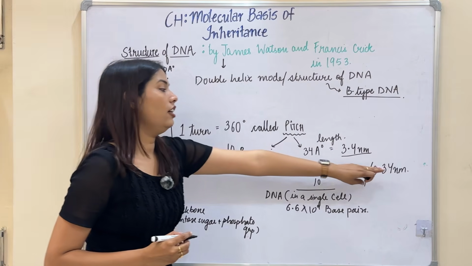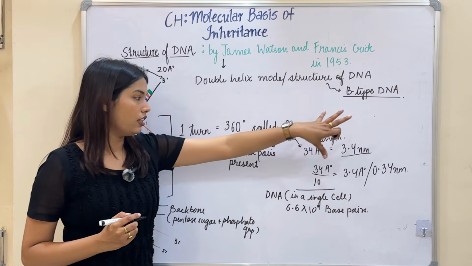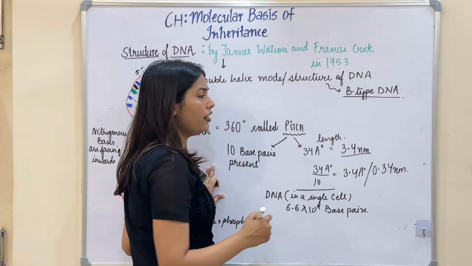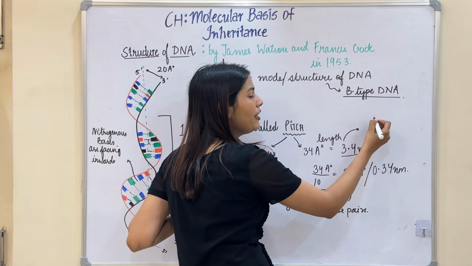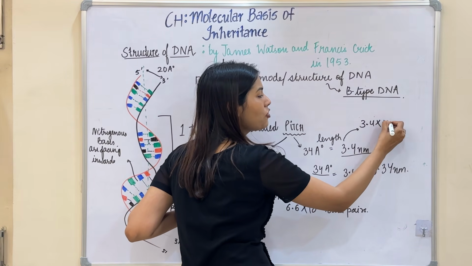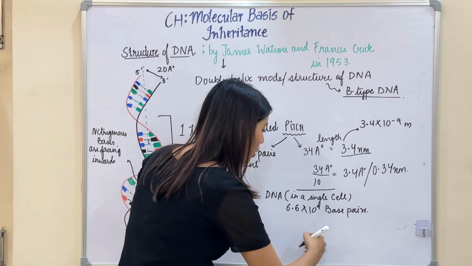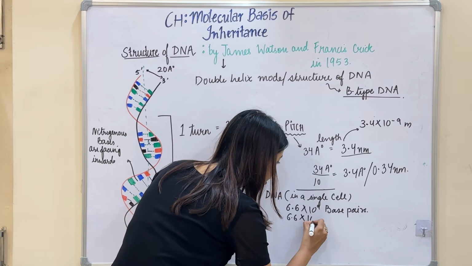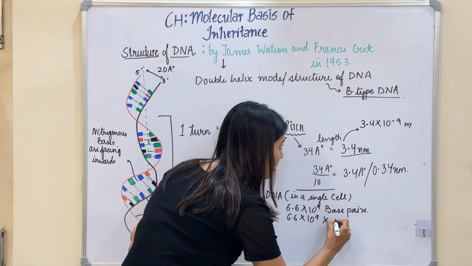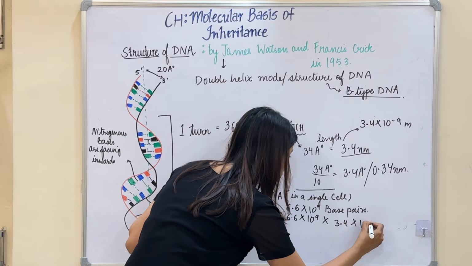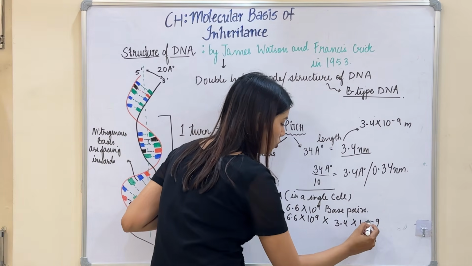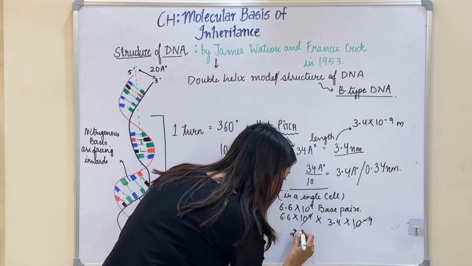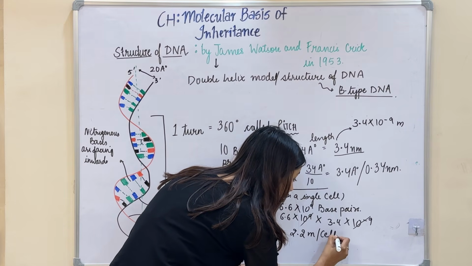And the length per base pair is 0.34 nanometer, which in meters is 0.34 into 10 raised to power minus 9 meter. So I'll multiply it with the total number of base pairs in a single cell, and my length comes out to be 2.2 meter per cell.